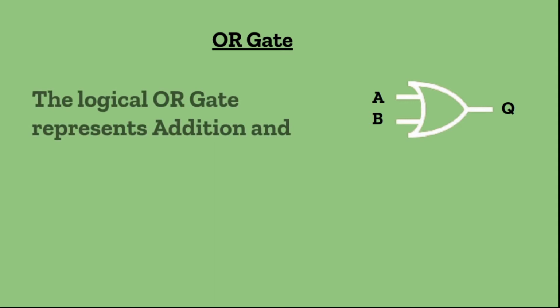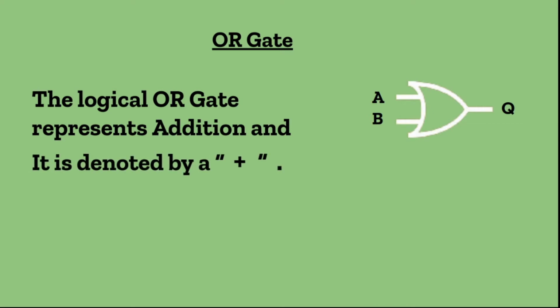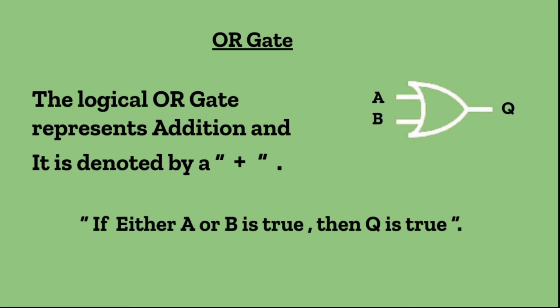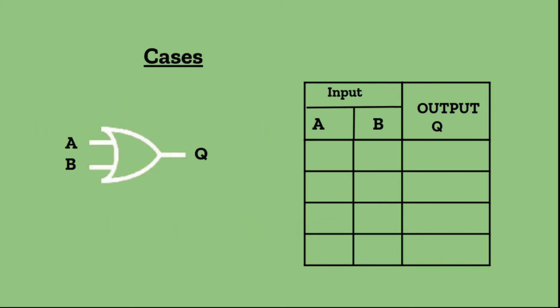The logical OR gate represents addition and is denoted by a plus sign. The statement you need to remember for an OR gate is, if either A or B is true, then Q is true. Here, true means 1 and false means 0. The Boolean expression for an OR gate is A plus B equal to Q. Let's take some cases. If A equal to 0 and B equal to 0, then A plus B, which is equal to 0 plus 0, will be the output. If A equal to 0 and B equal to 1, then Q will be equal to 1. If A equal to 1 and B equal to 0, then Q will be equal to 1.